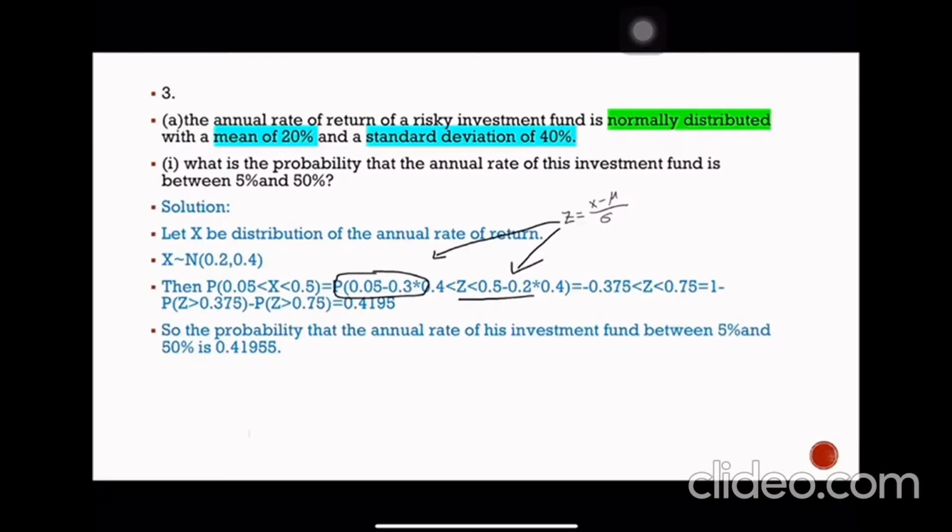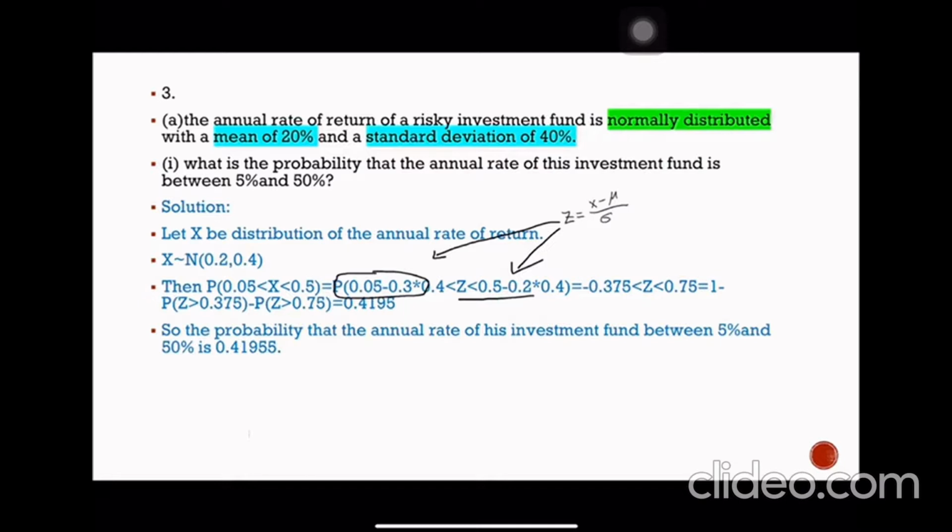The question is, the annual rate of return of a risky investment fund is normally distributed with a mean of 20% and a standard deviation of 40%. We need to know the probability that the annual rate of return of this investment fund is between 5% and 50%. From the title, we know that this question is about the normal distribution, and the question gives us the mean is 0.2 and the standard deviation is 0.4.